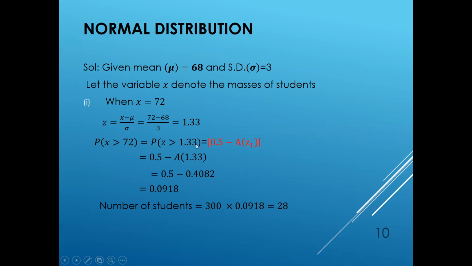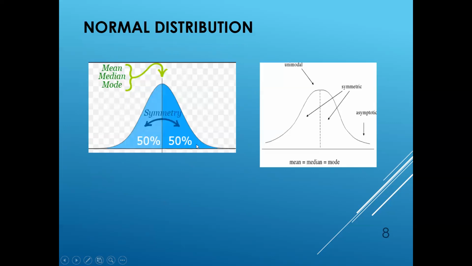Here 1.33 lies on the right side of the origin. Then we have to find the area after 1.33. So this is 50%, that is 0.5 area, on the right side.